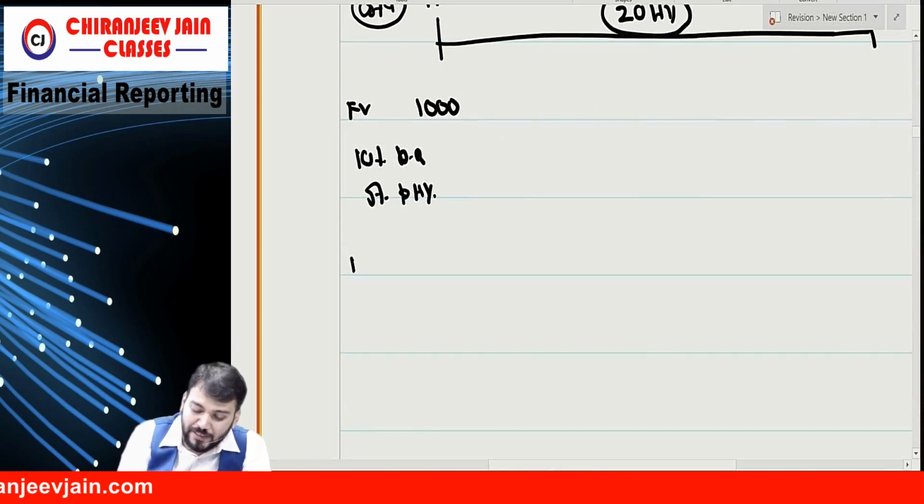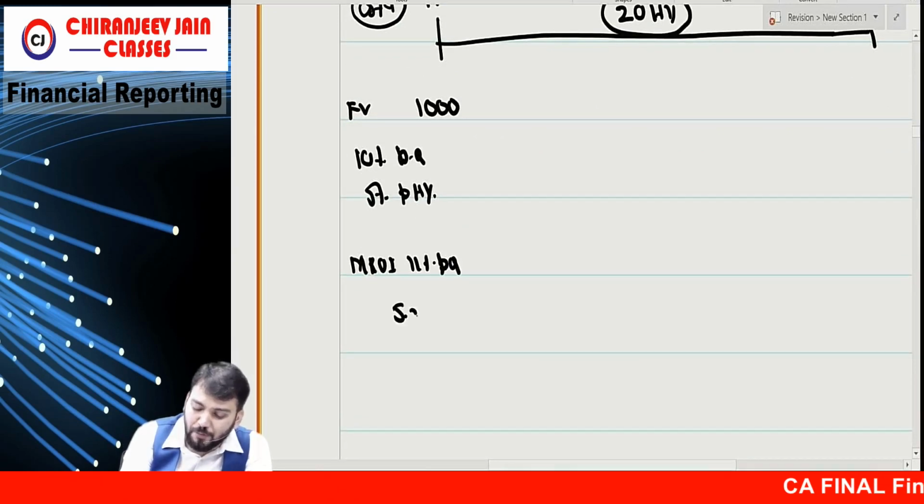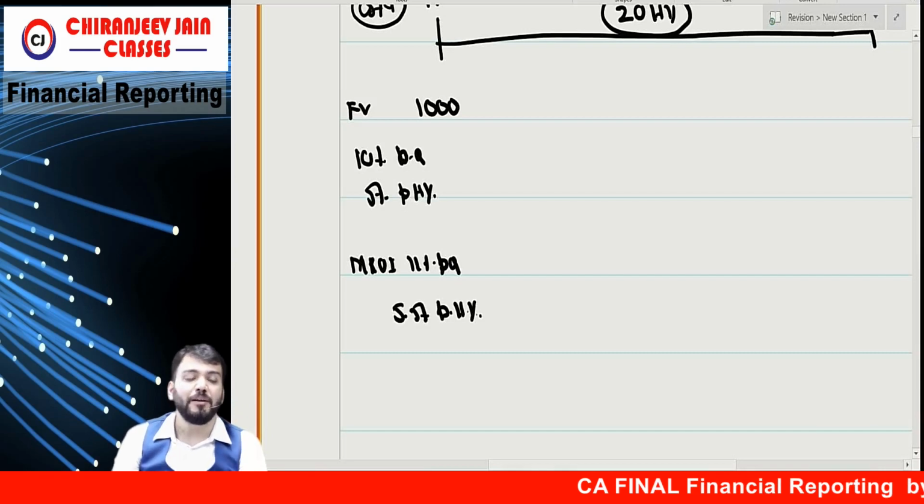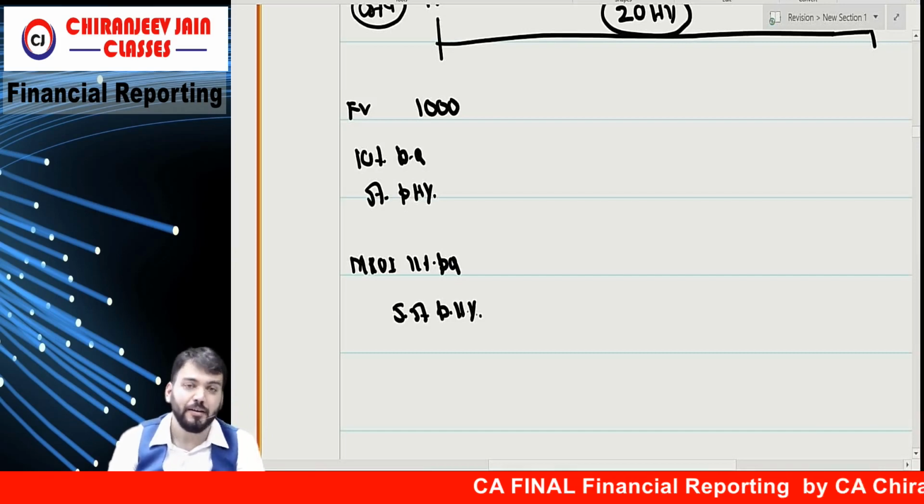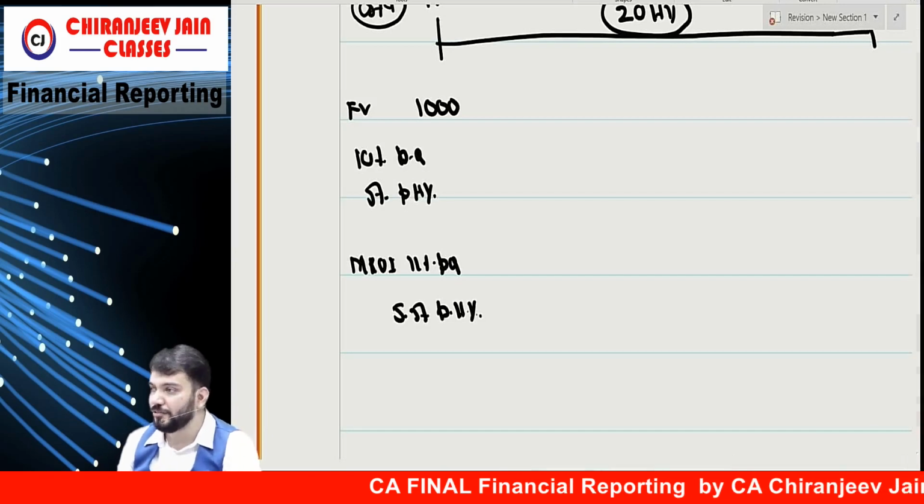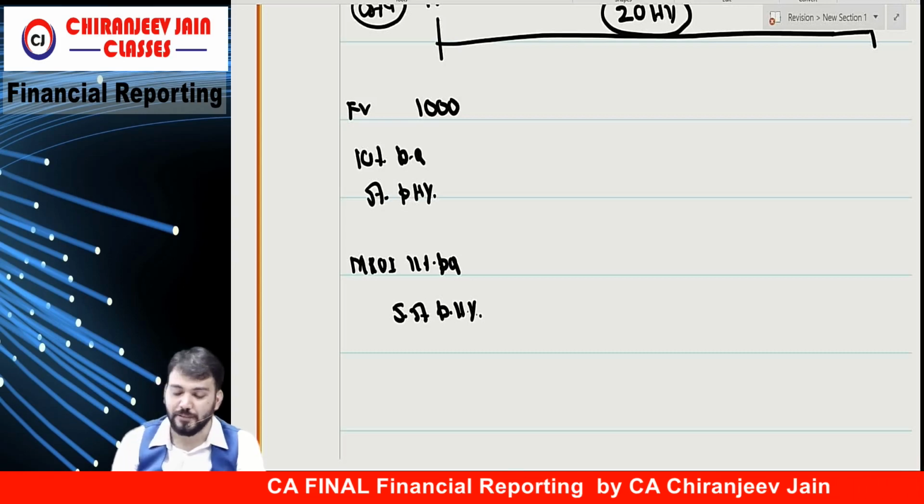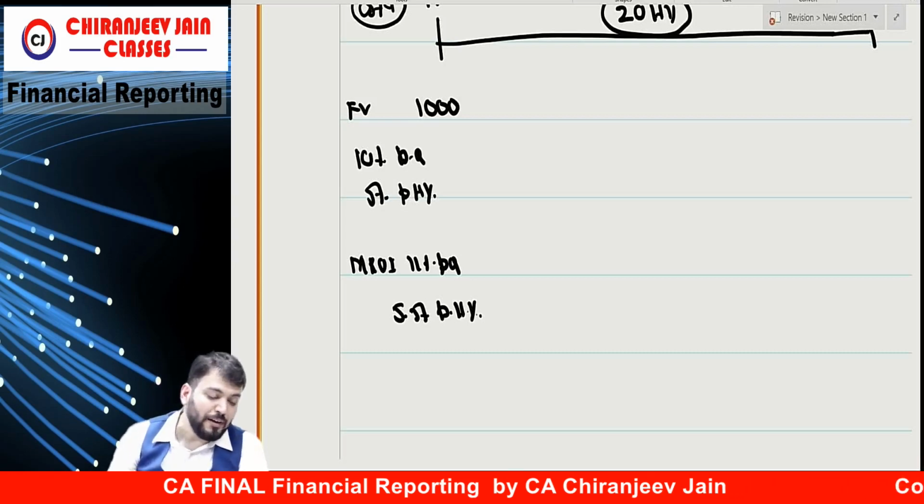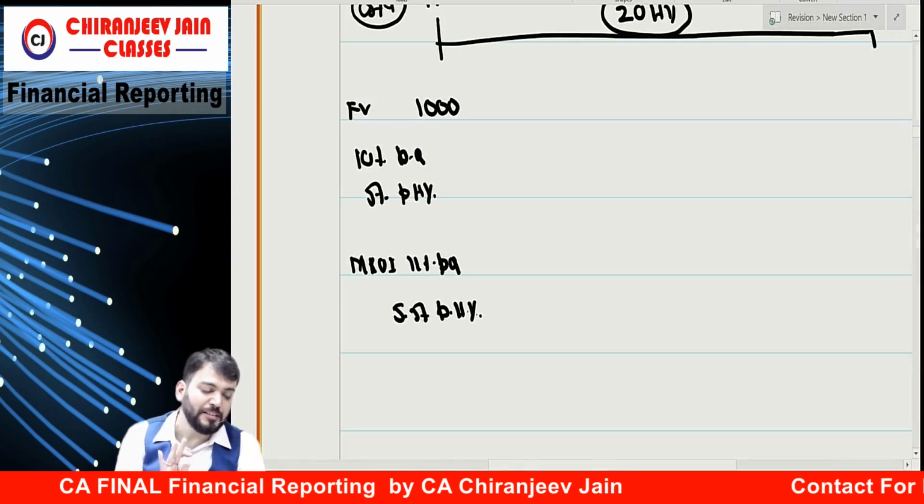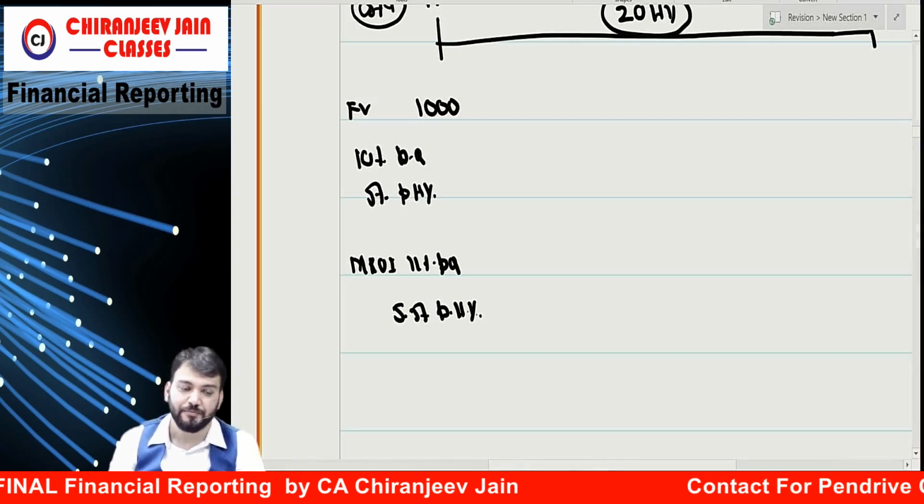Means what is the market rate of interest? It is 11% per annum. So can I say 5.5% per half year? 5.5% per half year. Understood? Correct? Yes, sir. Then what happened? This is the information they have given for initial recognition.